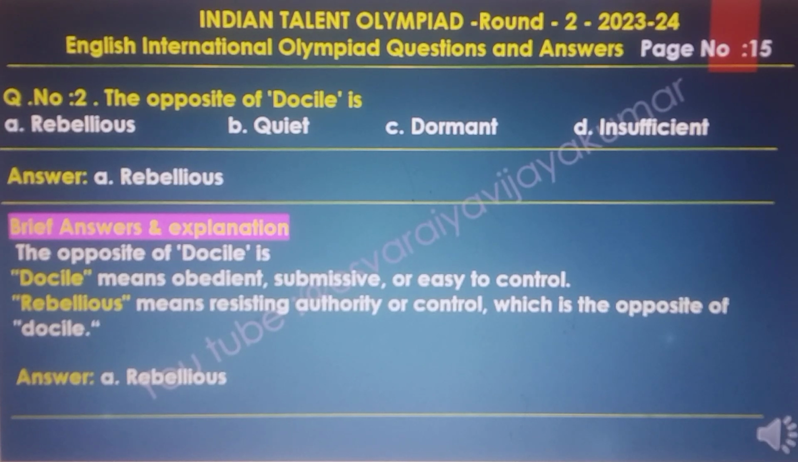The opposite of docile is rebellious. The meaning: docile means obedient, submissive, or easy to control. Rebellious means resisting authority or control, which is the opposite of docile. The final answer is rebellious.